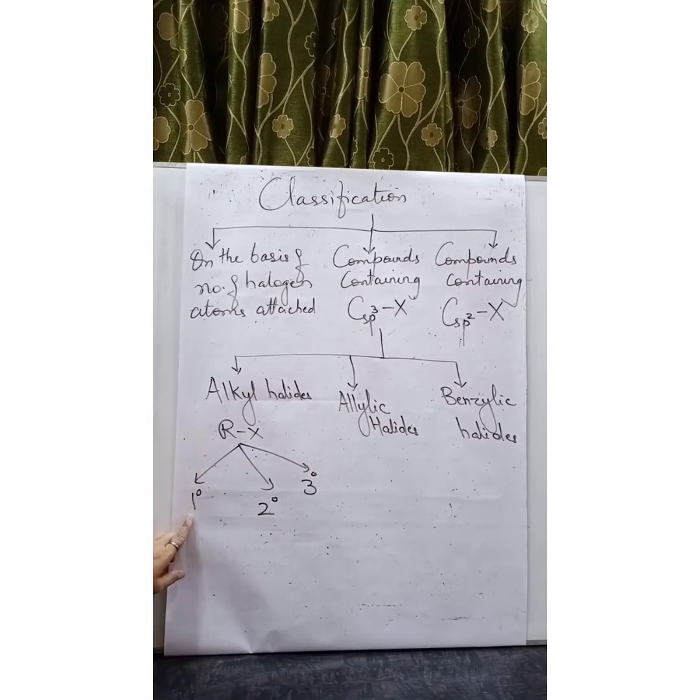In primary alkyl halide, the halogen is bonded to the carbon atom which is 1 degree. In secondary, the halogen is bonded to the carbon atom which is 2 degree, and in tertiary, the halogen is bonded to the carbon atom which is tertiary, 3 degree.